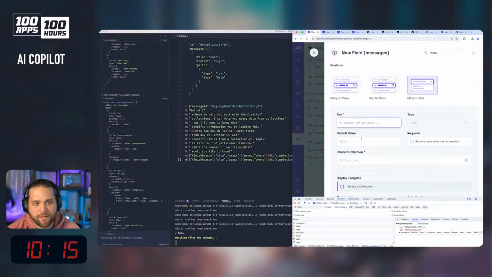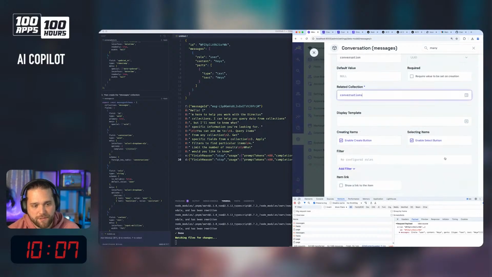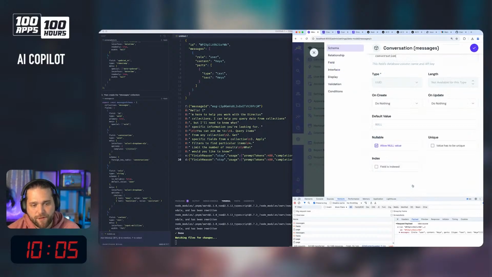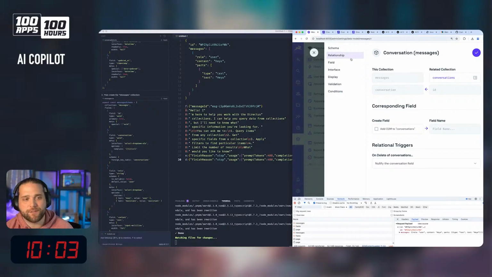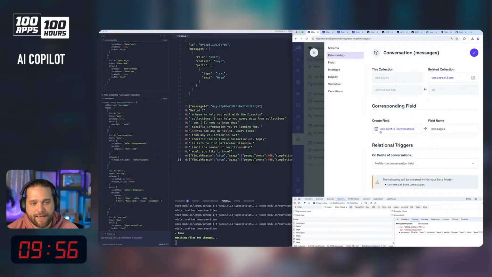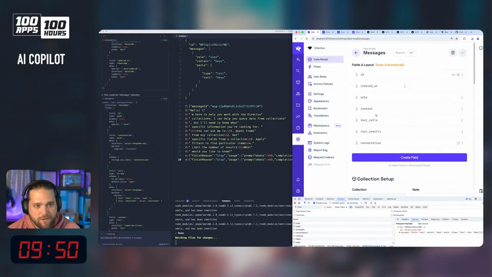I add a many to one relationship here. Conversation. The related collection is going to be conversations. We're going to show a link. And what I'm going to do, I almost always go into the advanced field relationships or the advanced mode when creating fields. I'm going to add the reverse here. So I'm going to add all the messages to this conversation. Great.